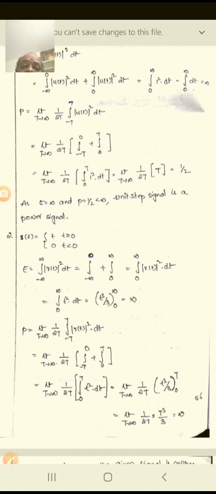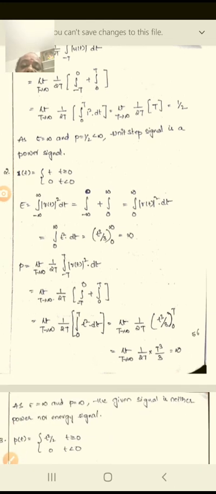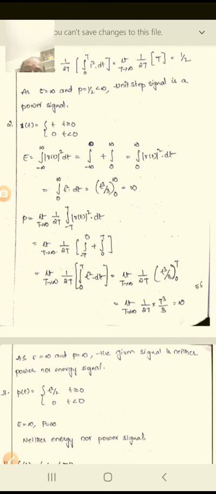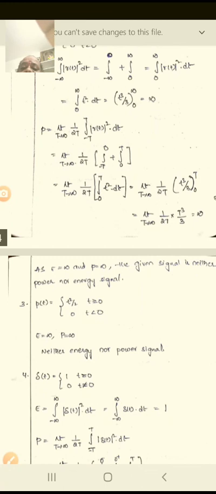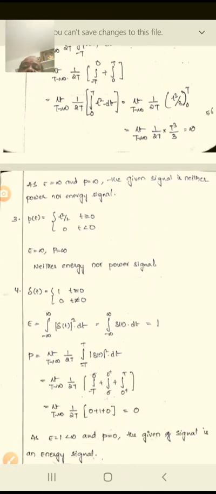Therefore, t square by 6 is left, which as t tends to infinity is infinity. This is a non-periodic signal with unbounded value. If it is infinite, then the signal is neither a power signal nor an energy signal. Now we take p of t equal to t square by 2, where t is greater than or equal to 0 and 0 for t less than 0. What has happened here? The same: E equals infinity and P equals infinity, neither an energy nor a power signal, right?